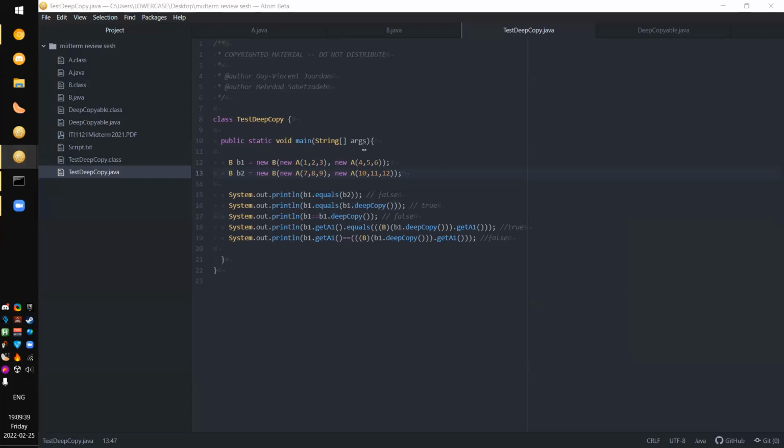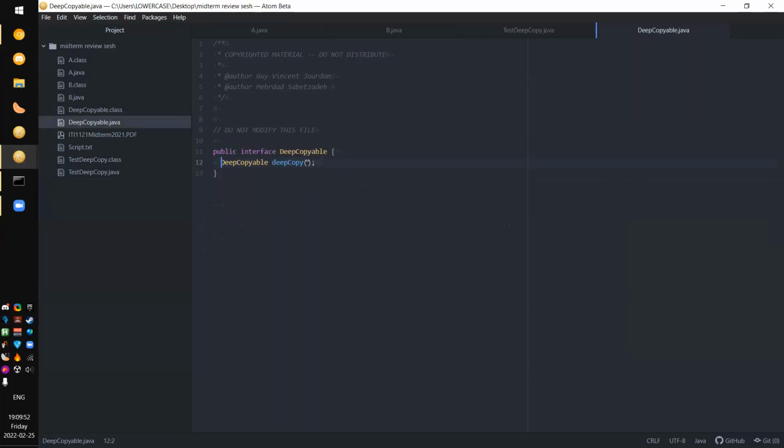Now that we covered the differences between shallow and deep copying, we have to figure out how to do that with the interface. If we take a look at the interface DeepCopyable, any class that implements this must have a public function that returns a deep copy of itself in the form of a DeepCopyable data type. So in other words, further manipulation requires casting.